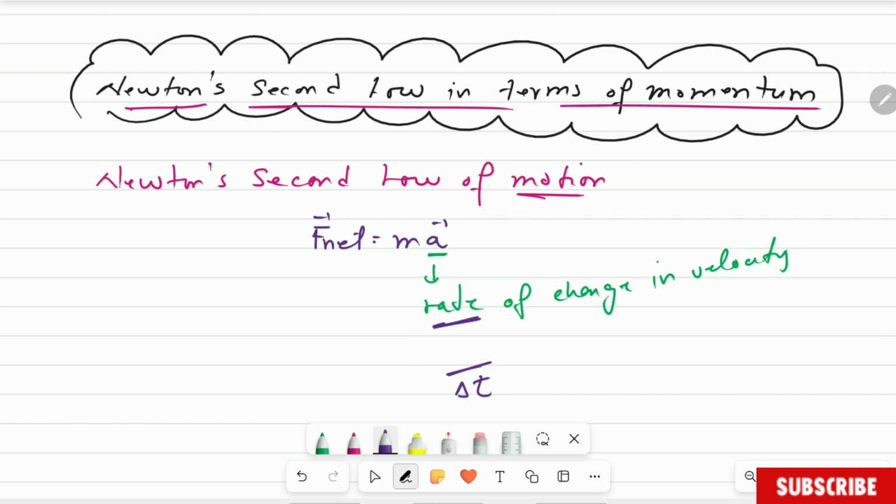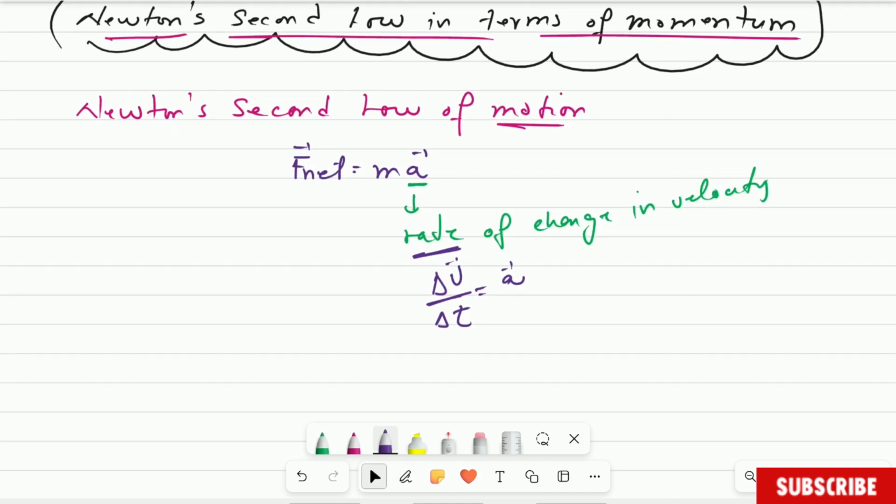Anytime from now, when you see the word rate, it means you are dividing by time. So rate of change in velocity is nothing other than change in velocity divided by time. This is what we call acceleration. It's a vector quantity and you learned it in grade 10, long ago. Do you understand? Good.